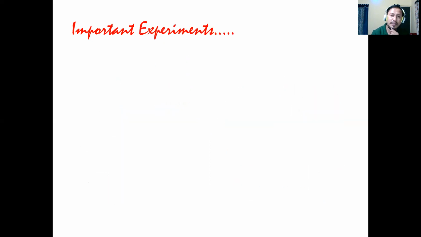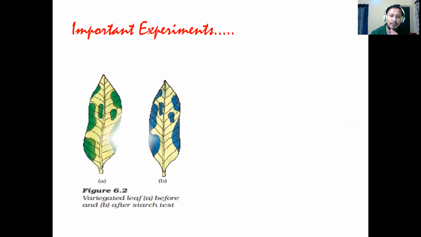Now in this particular topic, we should also remember a few of the important experiments. Few questions are asked on the basis of the experiments. Now, first experiment, it is that chlorophyll is important for photosynthesis. So when you see in the figure A, we have taken a variegated leaf. So variegated leaves means the leaves that have patches of green as well as yellow color.